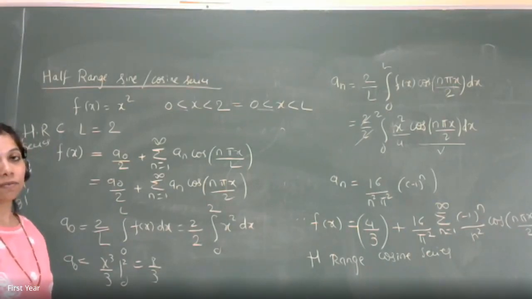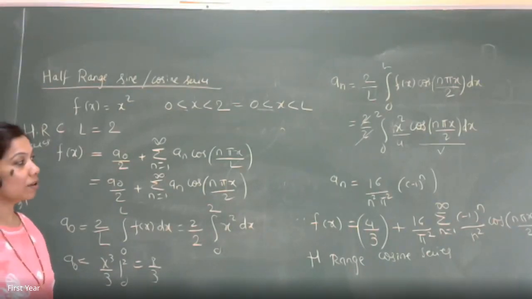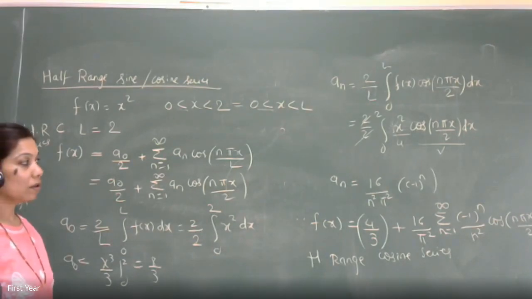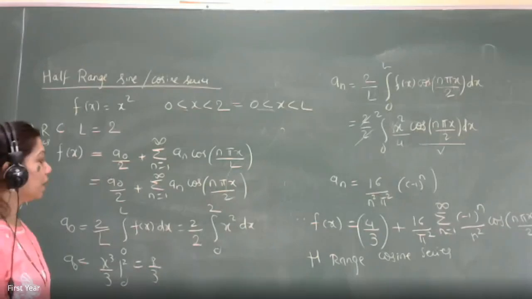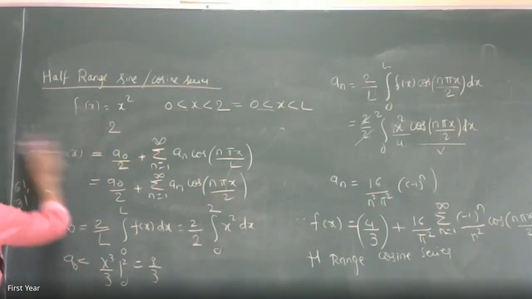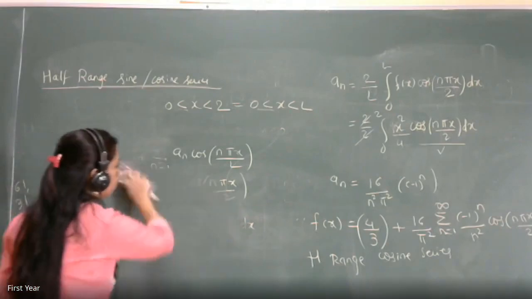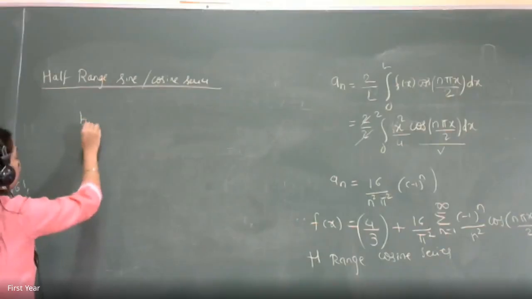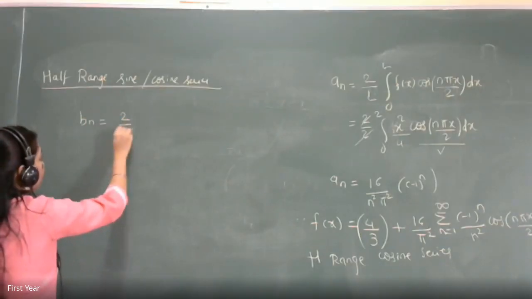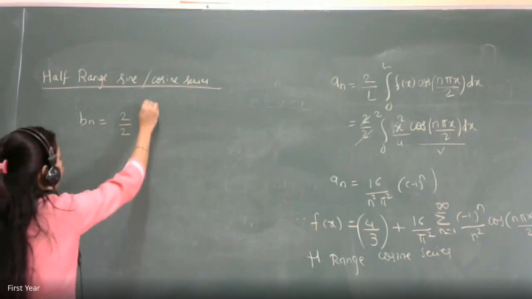Aditya? Yes, ma'am. Have you got the answer? 16 upon n square pi square? Yes. Okay. What's the value for Bn? Can we write that? Yes, ma'am. What's the answer for Bn? Bn, you've got two terms. Just tell me whatever you've got.